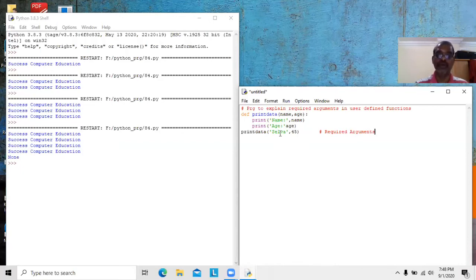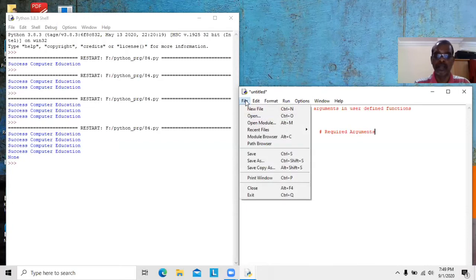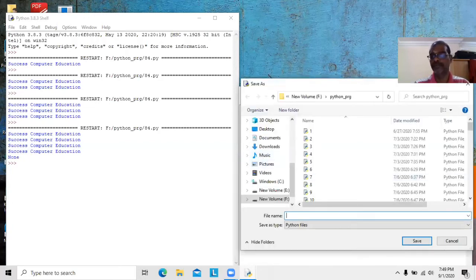We should not place 45 comma Selva. It is improper order. Then 45 will be stored into name, and Selva will try to store into age. That is improper order. So number of arguments should exactly match number of parameters. In addition to that, arguments should be placed in proper order. This is called required arguments. I'll save the program.